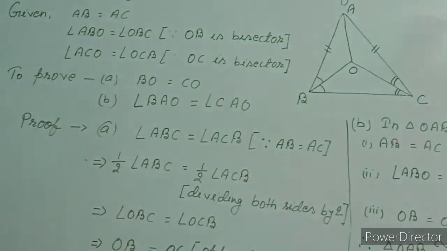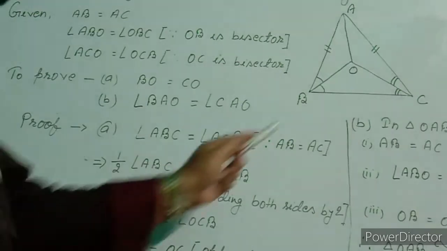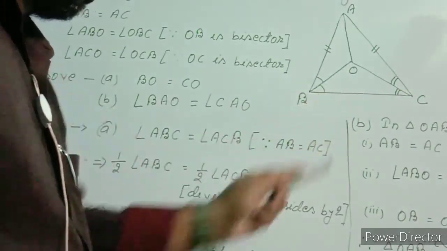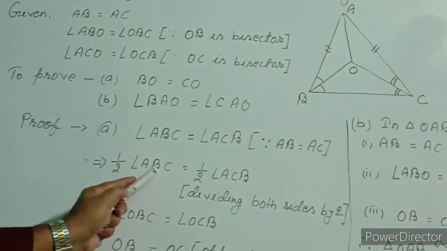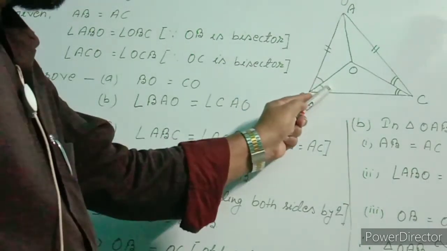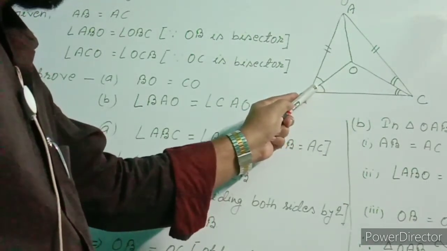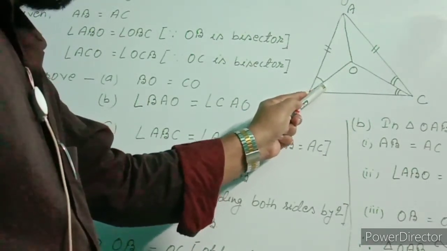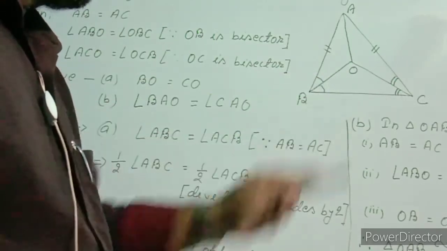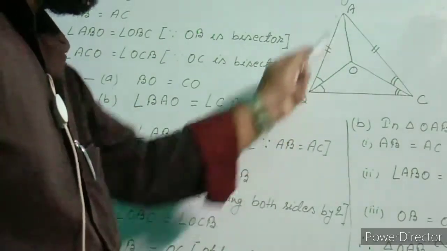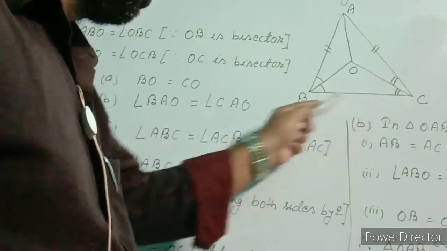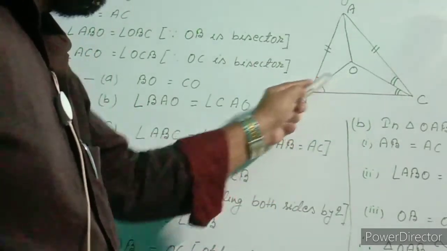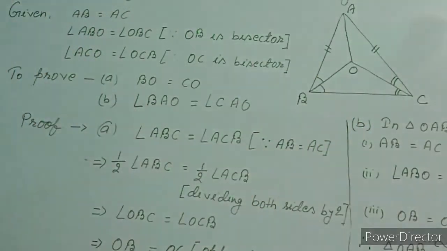Now what are we getting? If you divide angle ABC by 2, because OB is the bisector, we are getting half of ABC equal to OBC, and half of ACB we are getting OCB. So OBC will also be equal to OCB.